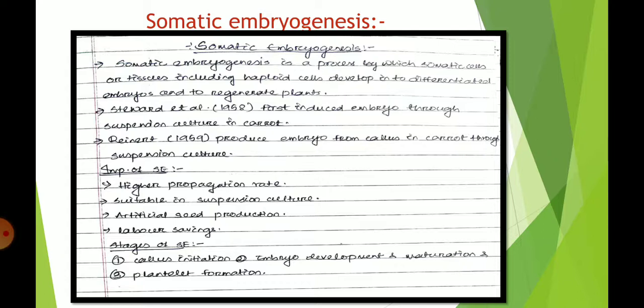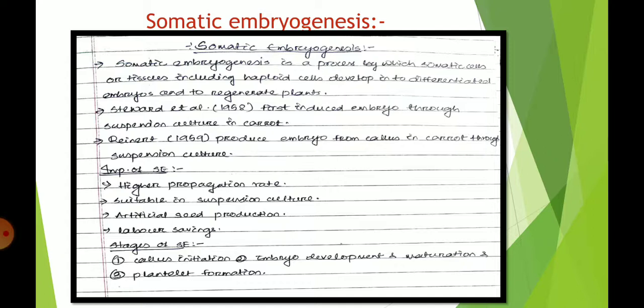Then third, somatic embryogenesis is mainly responsible for artificial seed production. Artificial seeds we will study after this, so this is directly related to artificial seed production. Then next, whenever we use lab techniques for developing somatic embryogenesis, it is cost effective and labour saving, because it is done within a very short duration and a single person cannot do it.